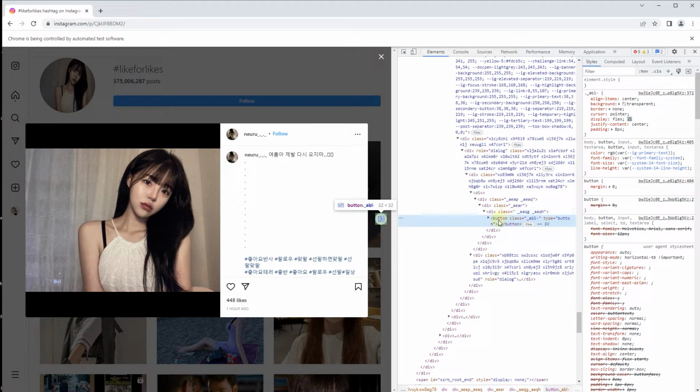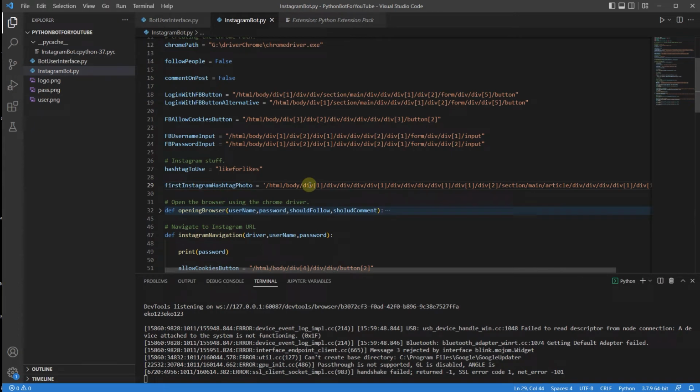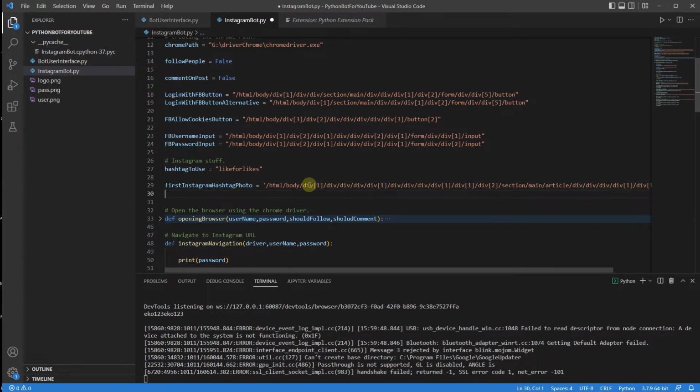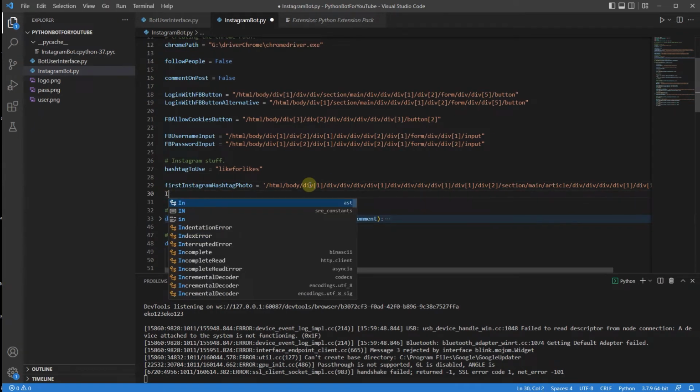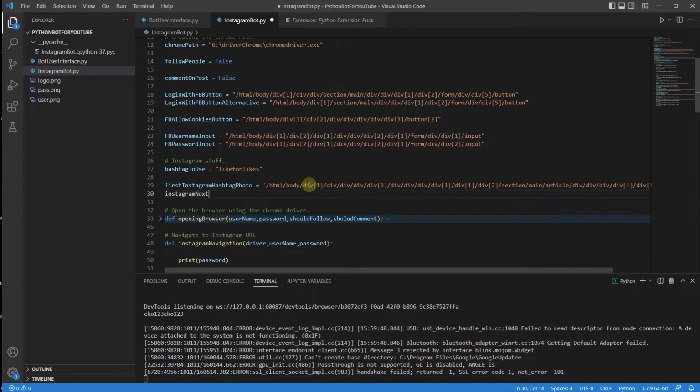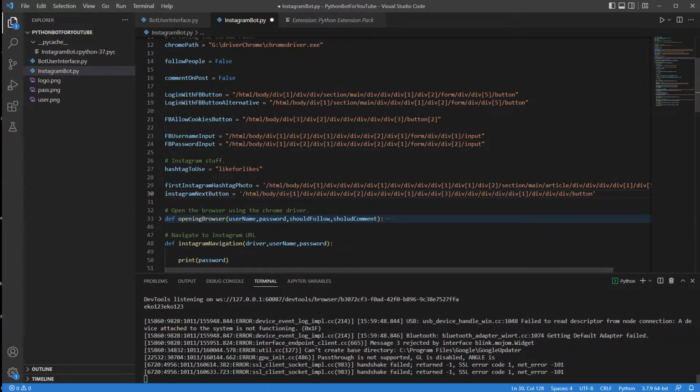This is the div and this is the button. So copy this. This is going to be the next photo. So I'm going to say Instagram next button. I'm gonna have it like that.